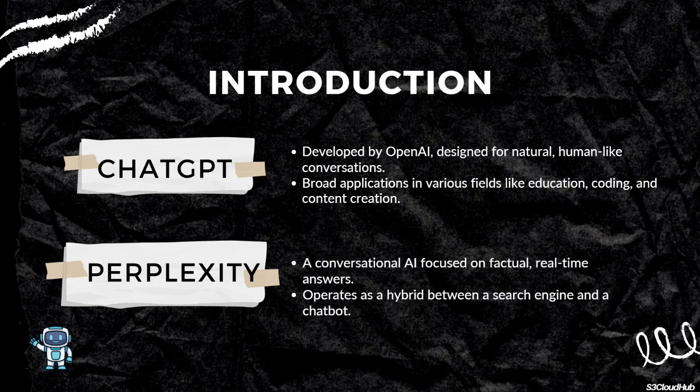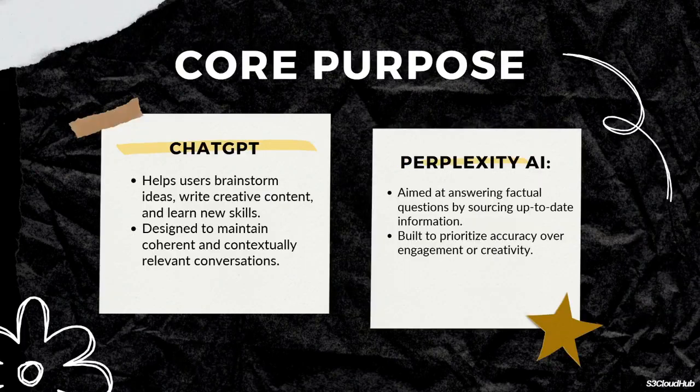ChatGPT is perfect for brainstorming ideas, creative writing, and learning new skills. It's designed to maintain meaningful and contextually relevant conversations. Meanwhile, Perplexity AI is built for factual accuracy, sourcing up-to-date information, and prioritizing clarity over engagement.